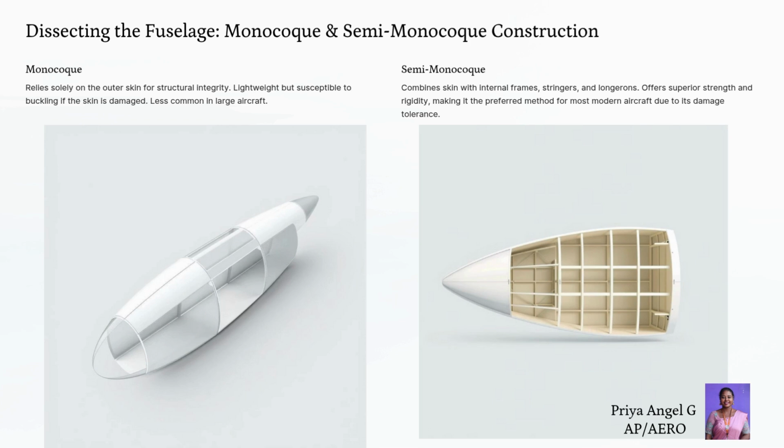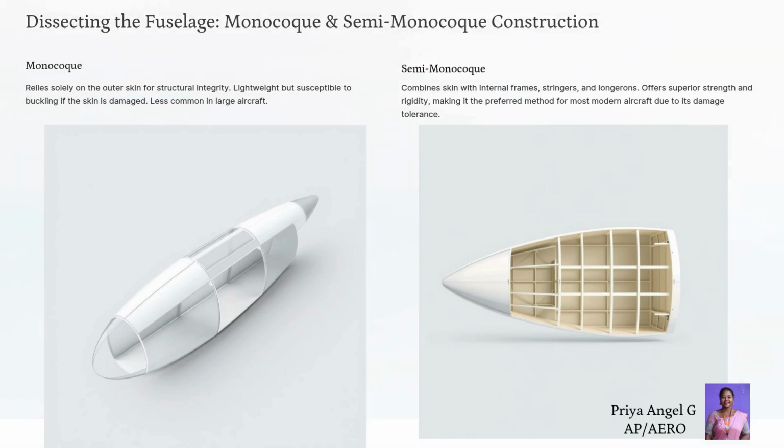Fuselage construction: monocoque and semi-monocoque. The fuselage can be built using two main methods. Monocoque construction, where the outer skin bears most of the structural load. This method is lightweight but can be vulnerable to buckling. Semi-monocoque construction, where the skin is reinforced with internal frames and stringers, providing superior strength and damage tolerance. This is the most common method in modern aircraft.